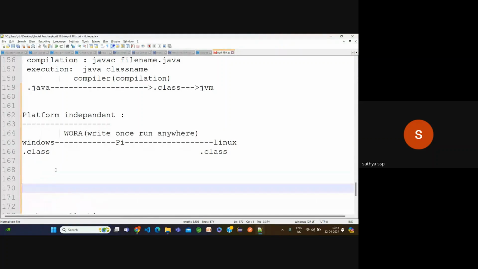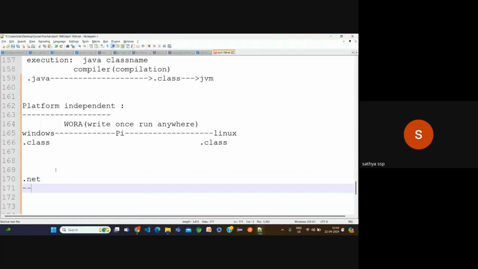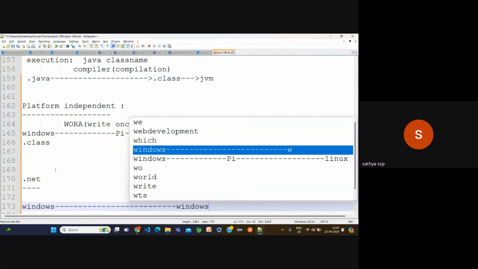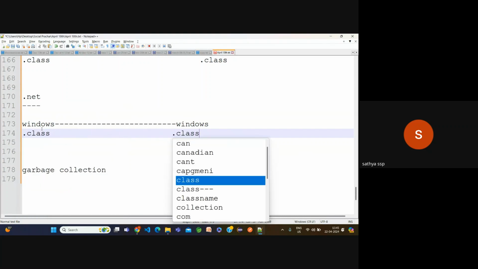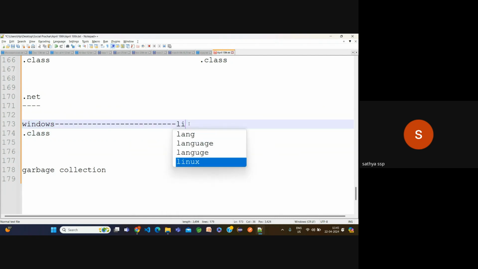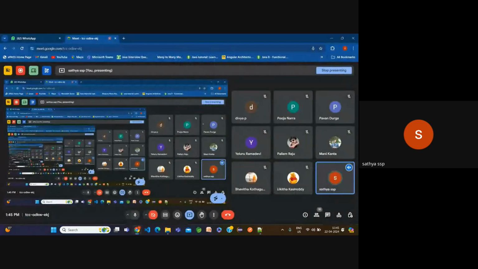Suppose we have the .NET language. Suppose by using .NET I'm learning on one platform, mine is Windows. My friend wants to execute it, and he is also on Windows. I have a file I want to share with my friend, and in this case he can execute it. But suppose the other person is on Linux. Then he cannot execute that.